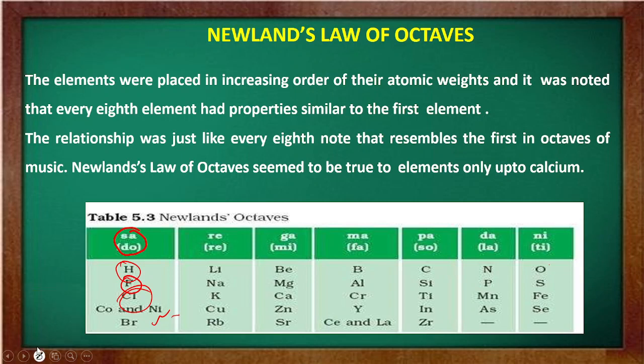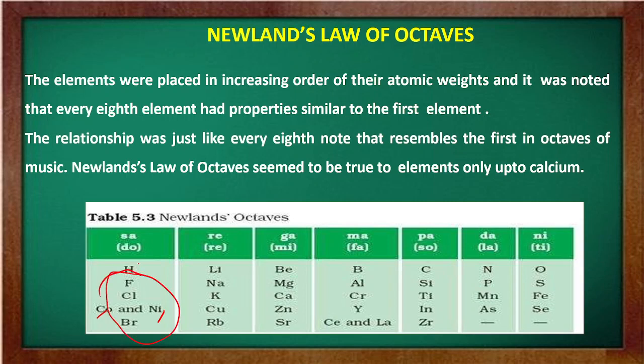The reason was that at that time only 52 elements were known, and his law worked only up to calcium. His law that every eighth element will behave as the first element was limited only up to the element calcium. Another problem was that he was unable to explain why he put cobalt and nickel together in a single group.